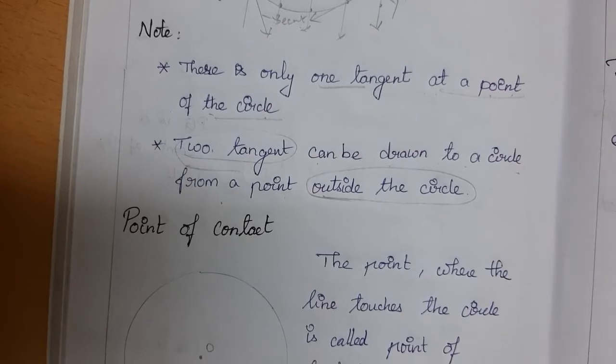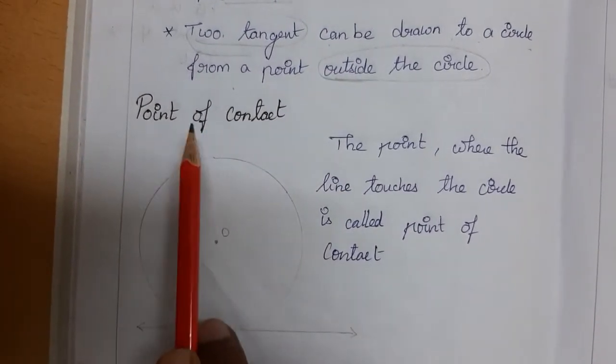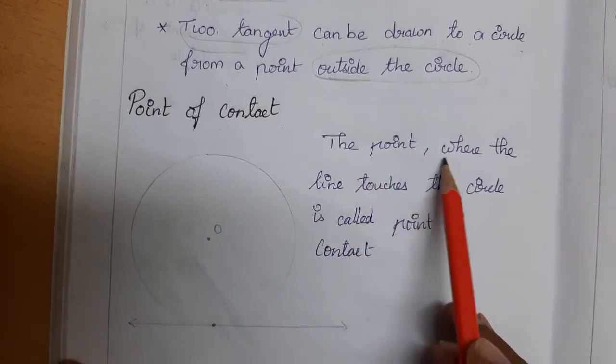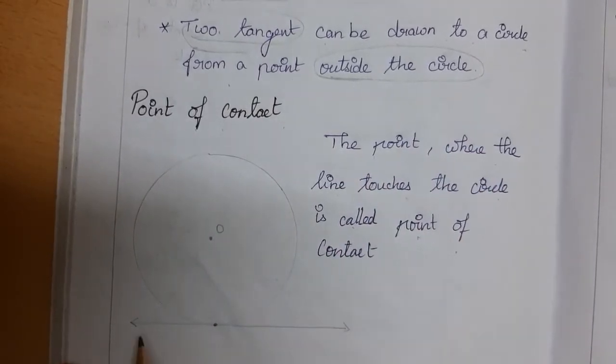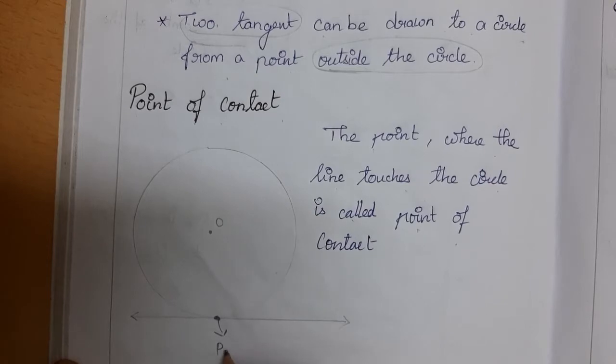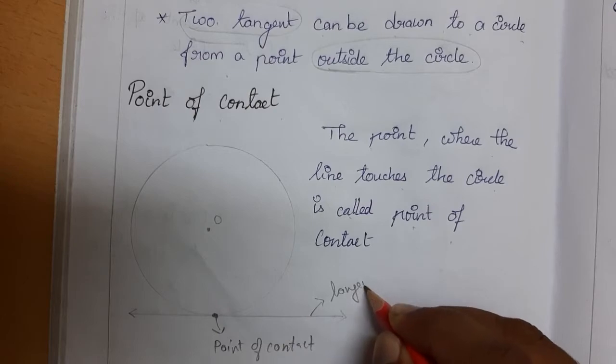So next we are going to see the parts, how we are going to name them. It is the point of contact. The point where a line touches the circle is called the point of contact. So this is the tangent line, right? Here it touches this point, so this point is called the point of contact. The line which touches the circle, we call it a tangent.